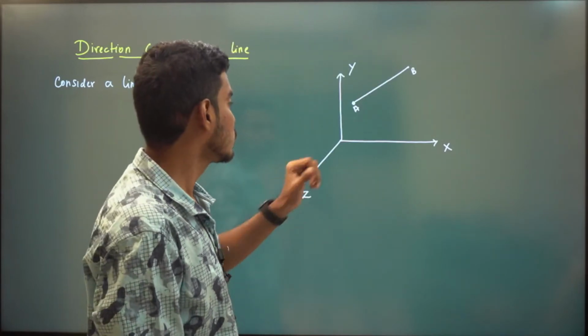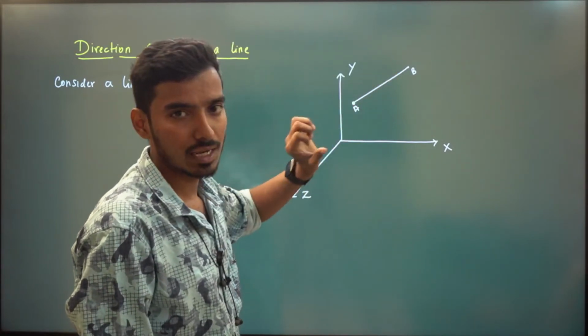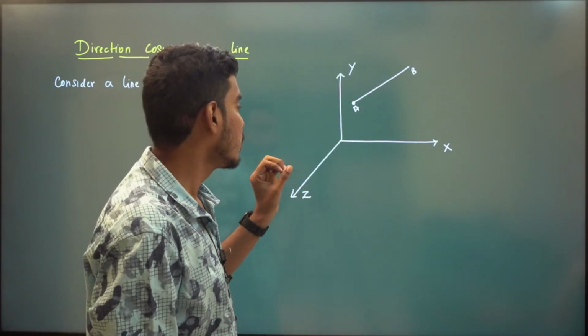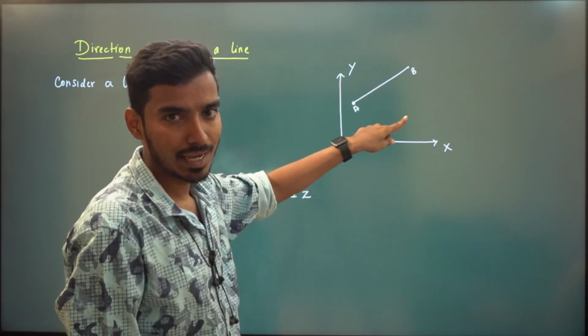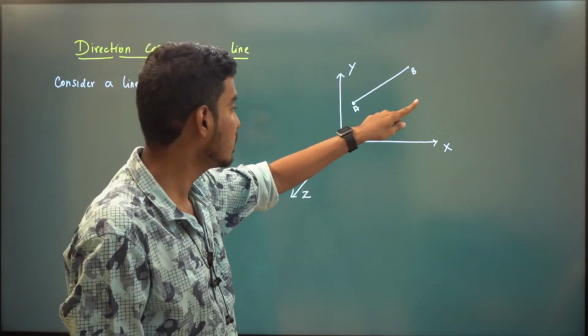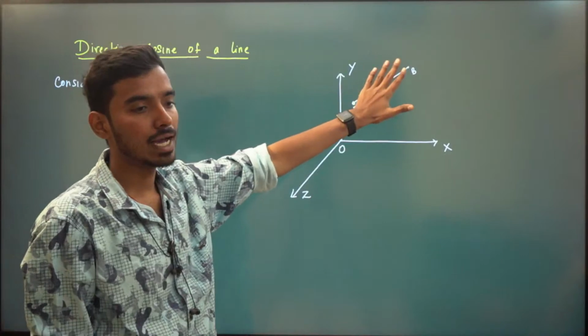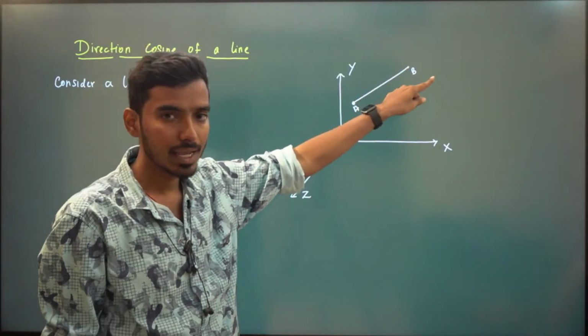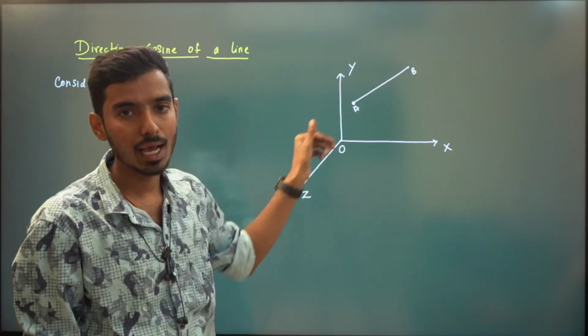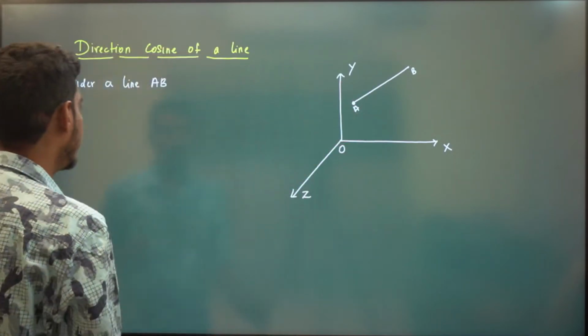No problem. So in order to find the direction cosine of this line, you just need to draw a parallel line that is passing through origin. That is, draw a line that is parallel to AB and passing through origin.